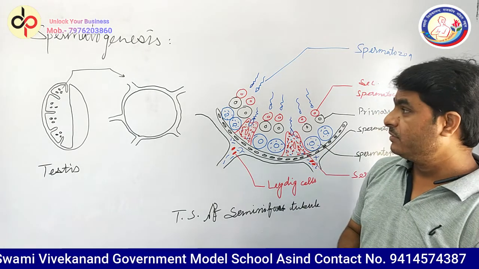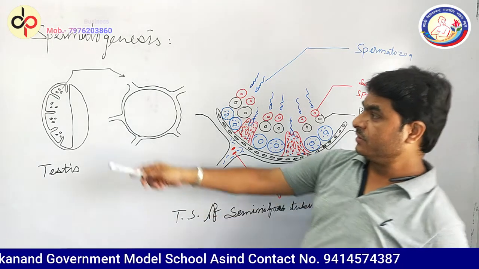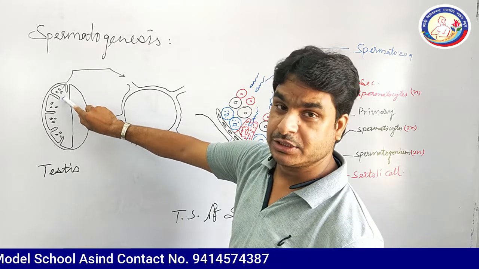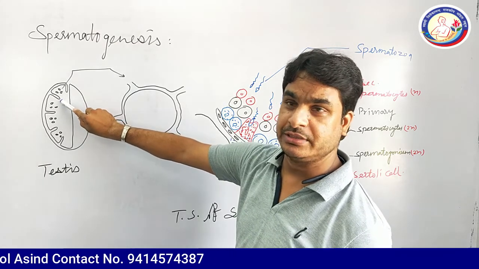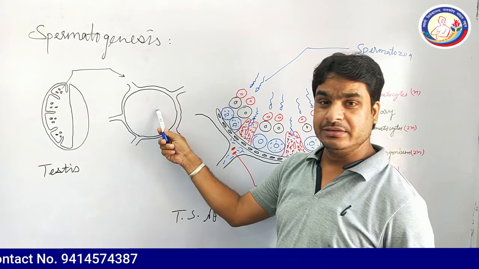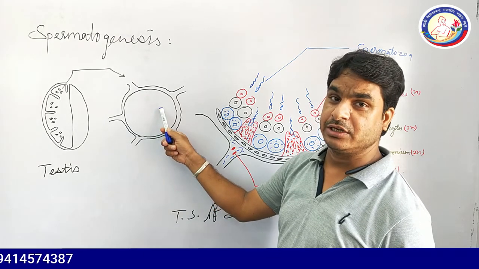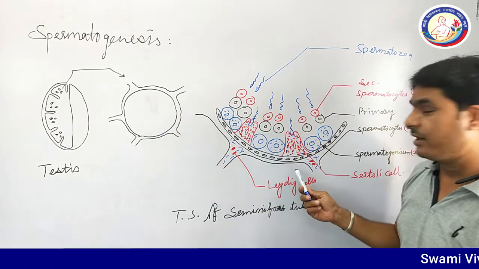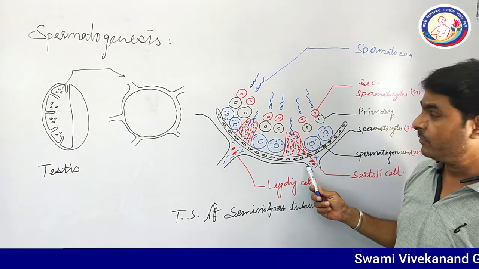So, dear students, these are the testicular lobules, each of which has 2 to 3 seminiferous tubules in it, while this is one complete transverse section of the seminiferous tubule, and it is the ultrastructure of the seminiferous tubule.